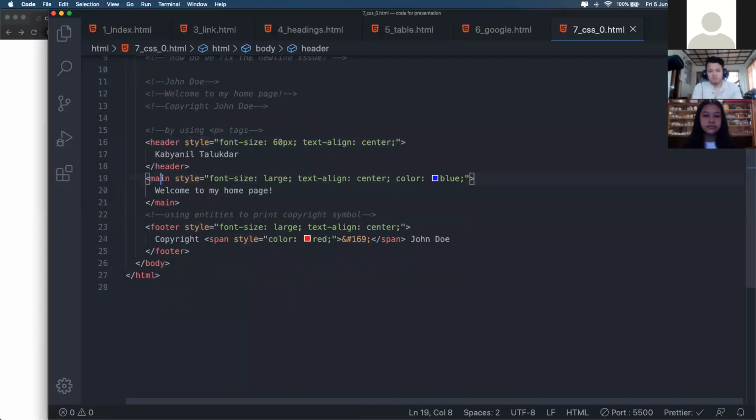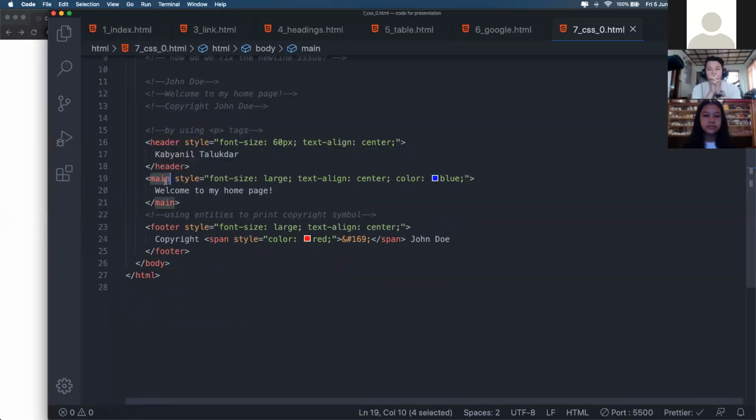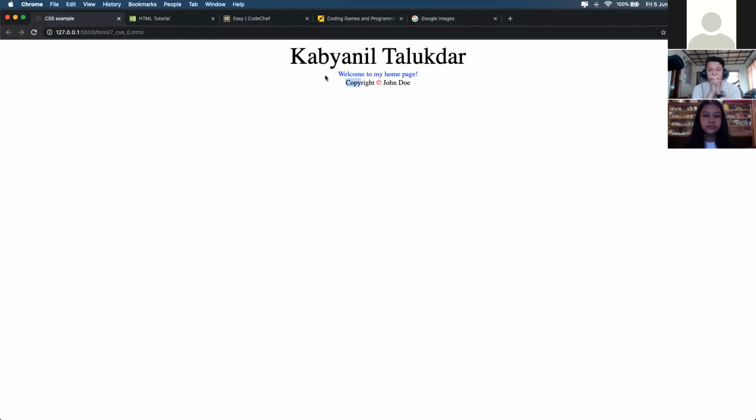The next tag we'll be looking at is the main tag. This is one more new tag. We haven't seen this before either. The main tag has a text, welcome to my homepage. Suppose I'm building a portfolio and I want to put welcome to my homepage so that everyone can see this.